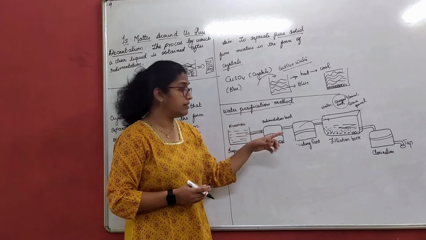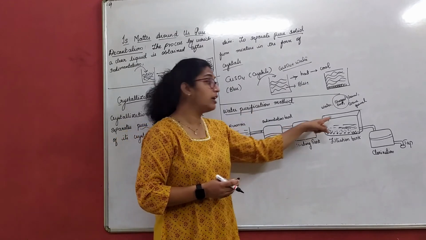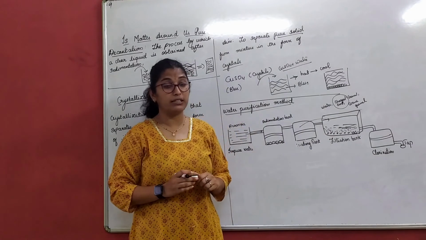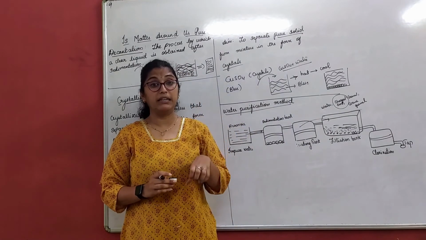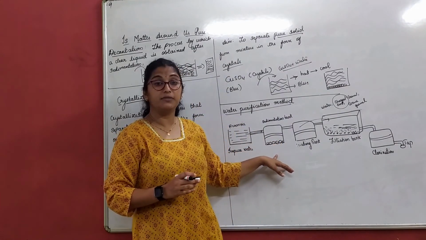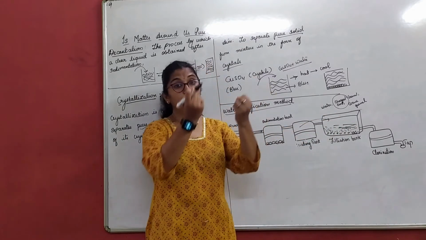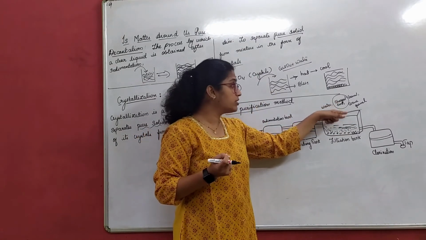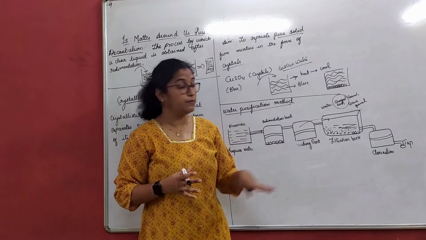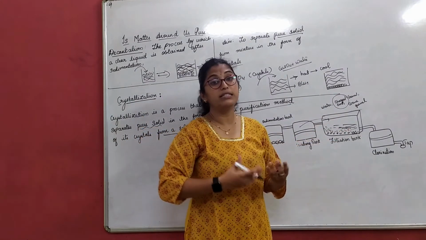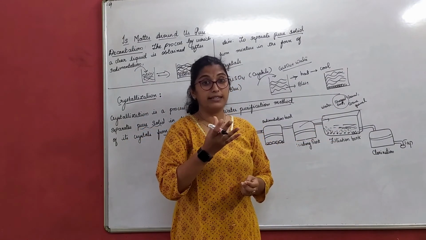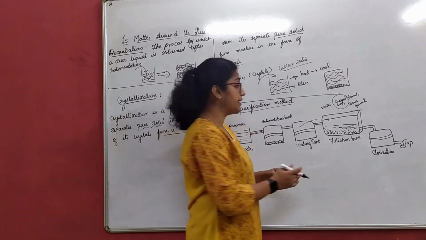There are some particles which will go into the loading tank and from there to the filtration tank. There are still some particles which could not get sedimented here. Now those particles are attracted by this charred sand, gravel and coarse gravel, right? Then what is left out? Pure water is left out, water which is good, what we can say.